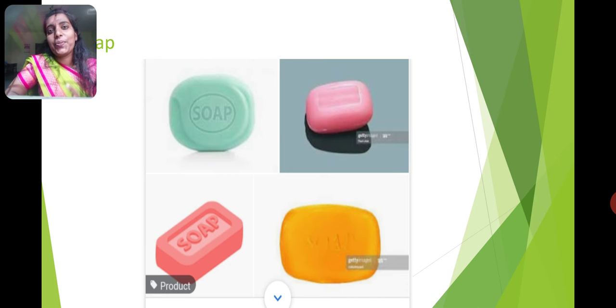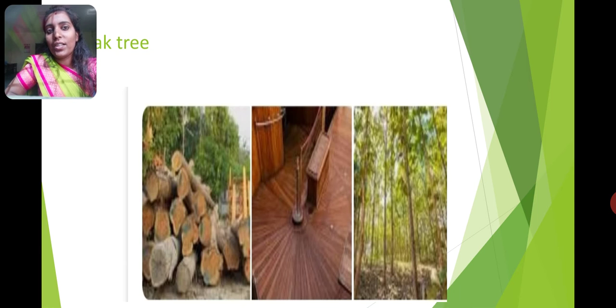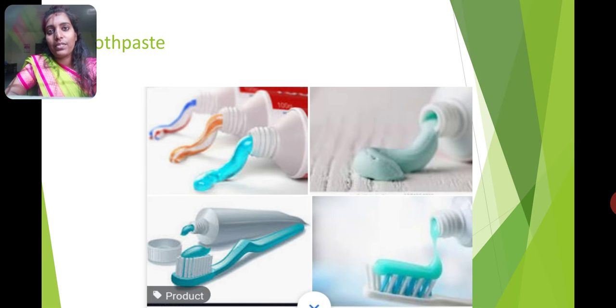Understood? And also we are getting toothpaste from the plants. Understood? Certain plants will give juices or oily kind of things. Using that we can make soap and toothpaste. Understood?